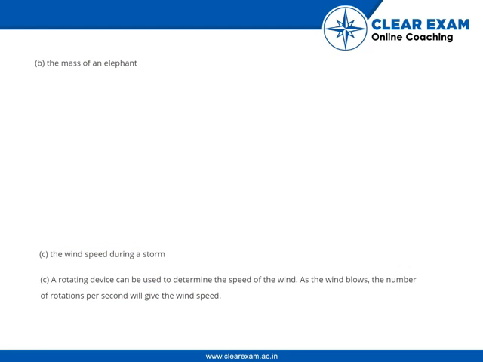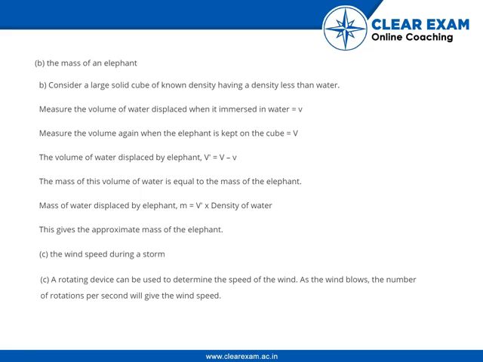The mass of an elephant. Let's consider a large solid cube of known density, having a density less than water. Measure the volume of water displaced when it is immersed in water, that is B. Measure the volume again when the elephant is kept on the cube. The volume of the water displaced by the elephant will be the volume before the elephant was placed and the volume after the elephant was placed.